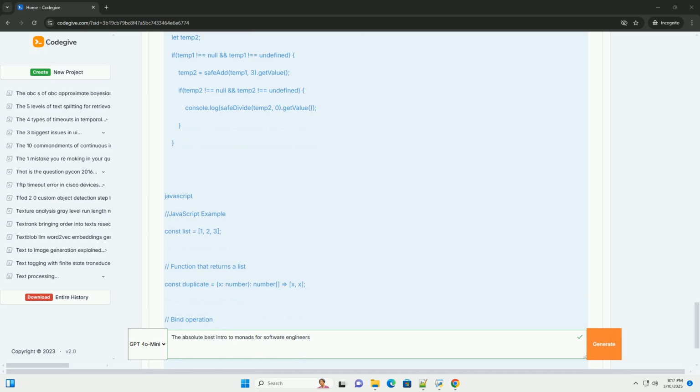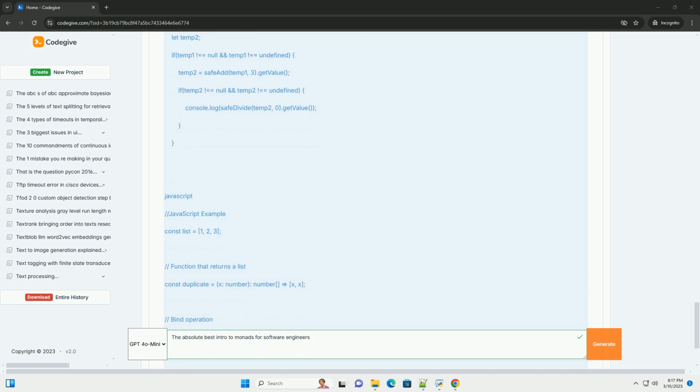Concept. A functor is a type F<T> that provides a map, or fmap, function with the signature. In plain English, map takes a function that transforms a value of type T into a value of type U, and a functor containing a T. It returns a new functor containing the U. Example, array/list as a functor. Most languages have arrays or lists. These are functors. The map function applies a function to each element in the array, creating a new array with the results.